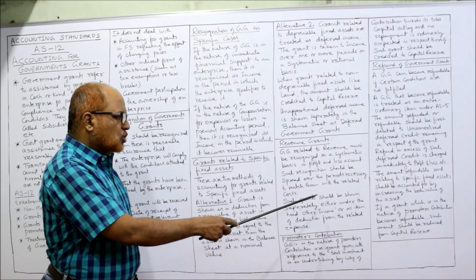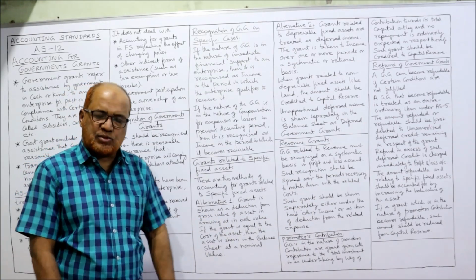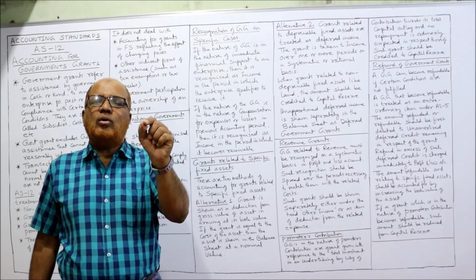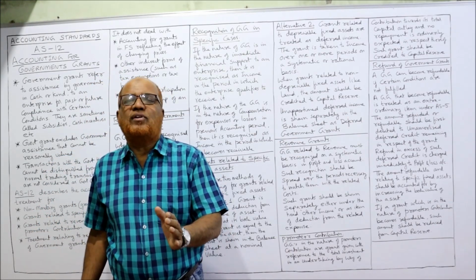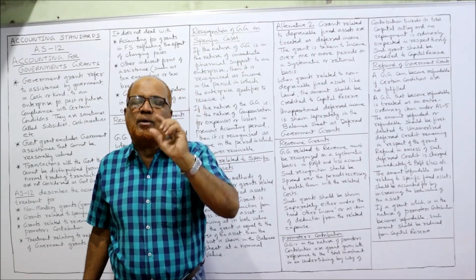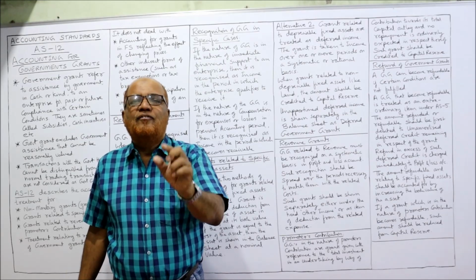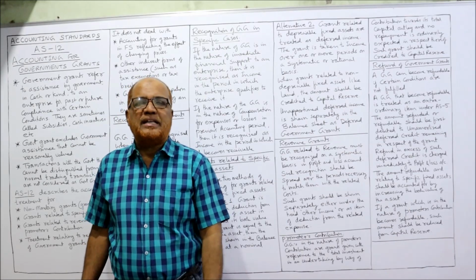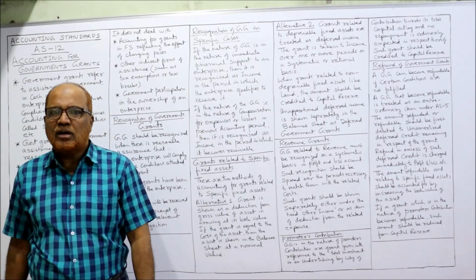Then such grants should be shown separately either under the head other income or as a deduction from the related expense. So when revenue grants are received, they should be separately shown in the profit and loss account as other income, or this revenue grant should be deducted from the concerned expenses. So these are the provisions regarding revenue grants.